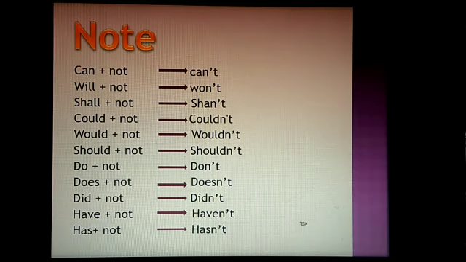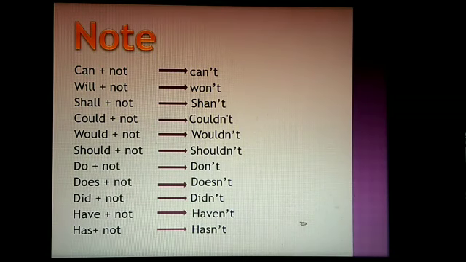Further, you must note down all these points. Can plus not will become can't. Will plus not will become won't. Shall plus not will become shan't. Could plus not will become couldn't. Would plus not, wouldn't. Should plus not, shouldn't. Do plus not, don't. Does plus not, doesn't. Did plus not, didn't. Have plus not, haven't. Has plus not, hasn't.